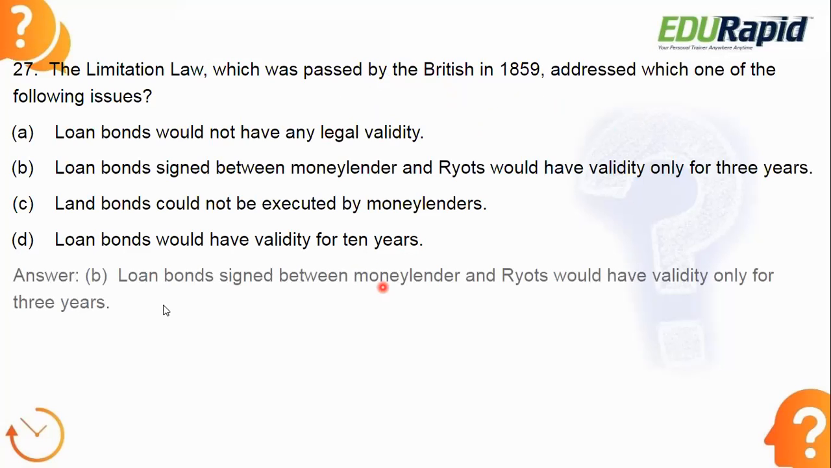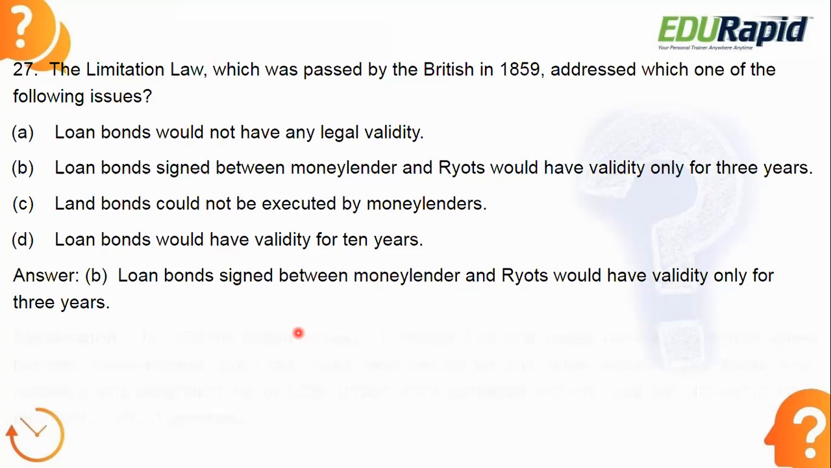Okay, let's see the answer. Answer is B. Loan bonds signed between the money lender and ryots would have validity only for 3 years. Okay, this Limitation Law, by the name only you can understand, it is putting some limit on something. So how are they putting the limit? That is for the loan bonds signed between the money lenders and the ryots. That would have the validity only for 3 years. 3 years is a limit. So that's why Limitation Law is associated with the loan bonds. So this was passed in 1859.